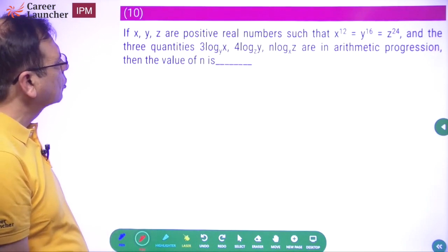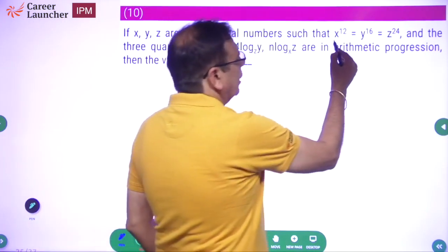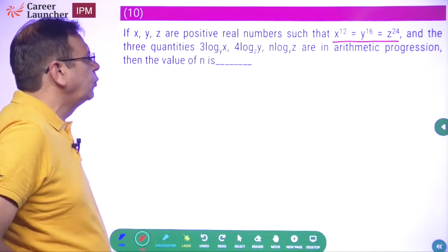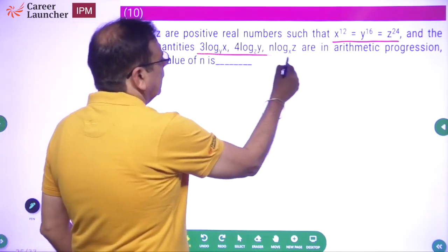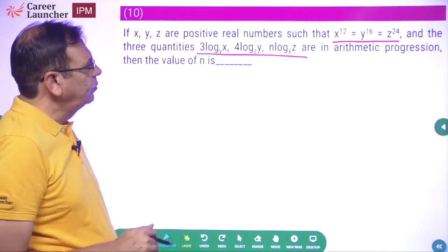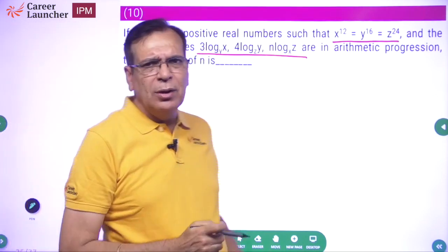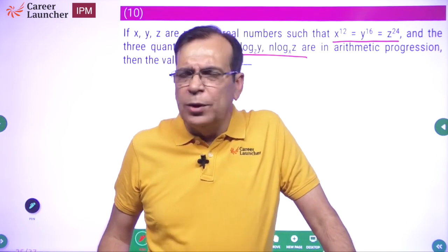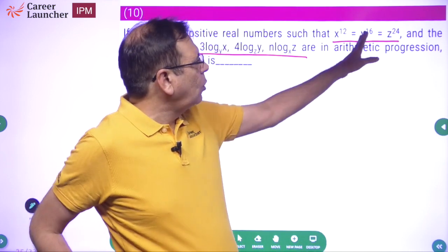X, Y, Z are 3 positive real numbers such that x to power 12 equal to y to power 16 equal to z to power 24. And the 3 quantities are in arithmetic progression. What is the value of n? Now, what is the way to do these questions? Very simple. Convert everything to a common base. Which base you should look at? Either x or y or z.